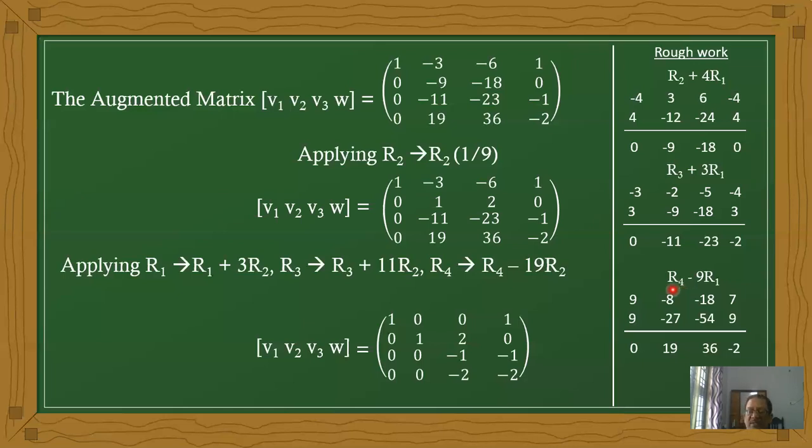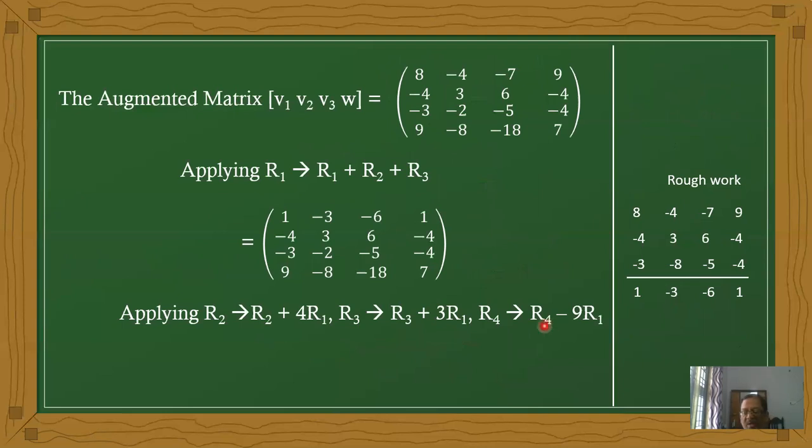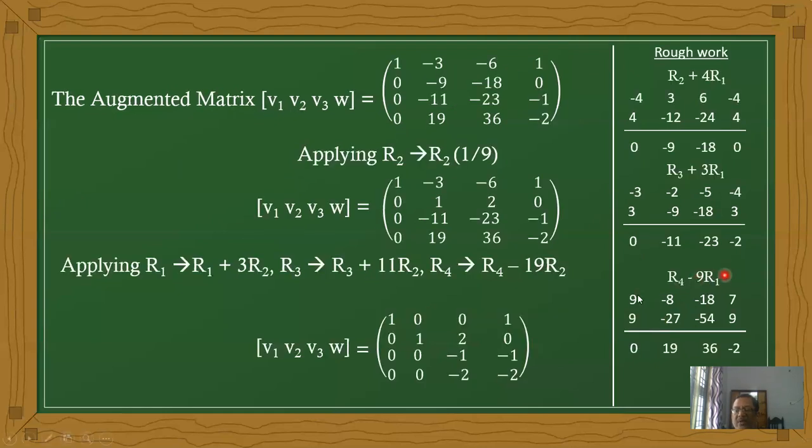Now what is the last operation, the final operation? R4 minus 9 R1. Here we have the R4 value. Now multiplying with 9: 9 times 1 is 9, 9 into minus 3 is minus 27, 9 times minus 6 is minus 54, and 9 times 1 is 9.